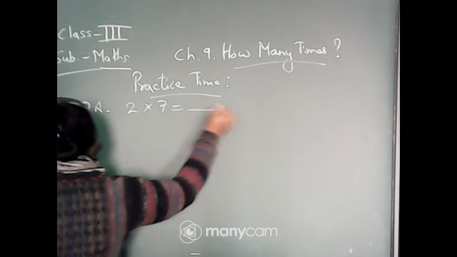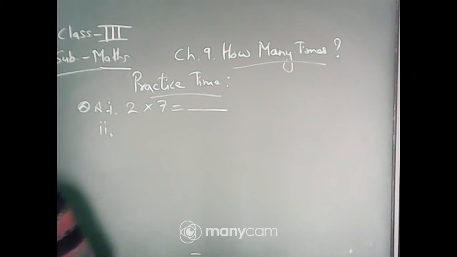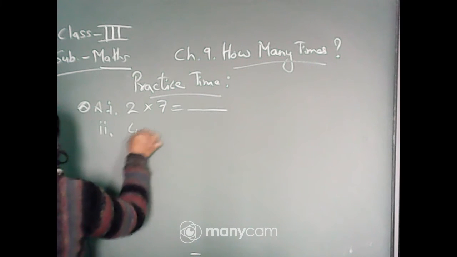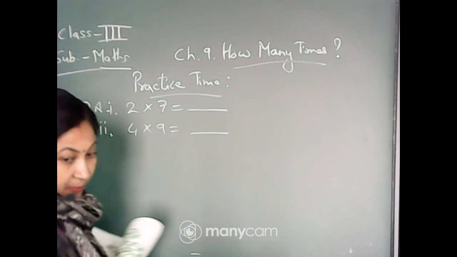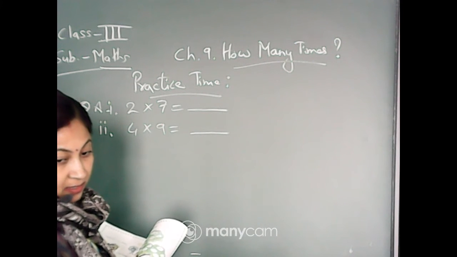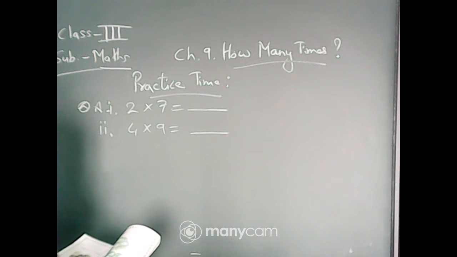2 into 7. What is the answer for 2 into 7? Here you can write the multiplication, or use the multiplication table. Multiply and write the answer. Quickly write in the chat box, everyone. Yes, one answer I have got from Oindrila. Others also? 2 into 7, what will be the answer?